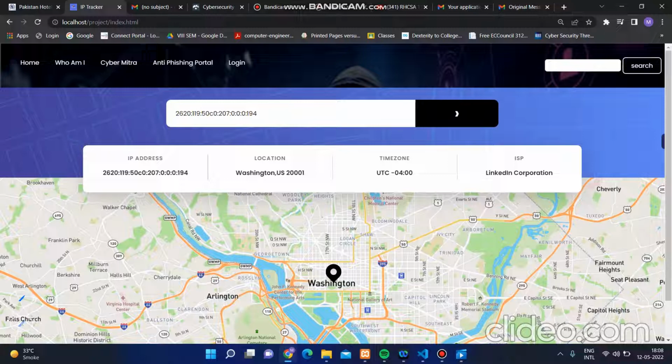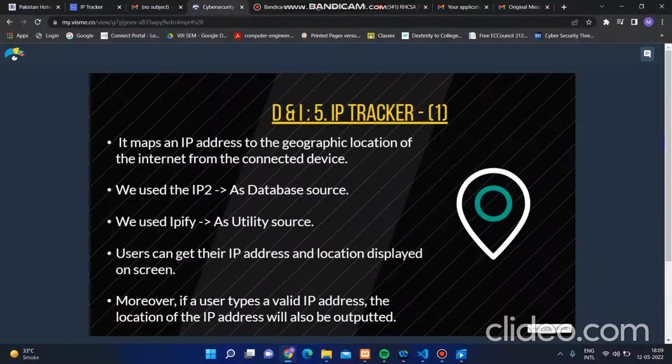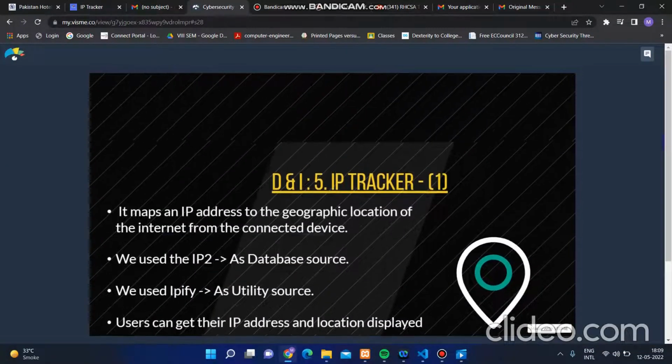If your emails are really from linkedin.com or google.com, say a reset password mail for your Gmail or any other functionality, then you can come over here, simply paste the IP, and get the result. So I hope that you must have got the exact idea. Now let's go to the next one.